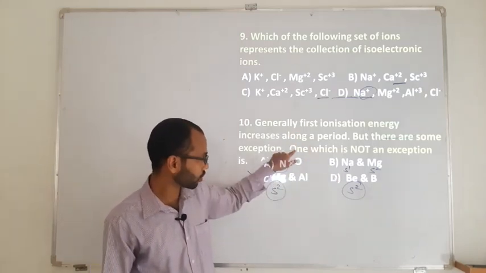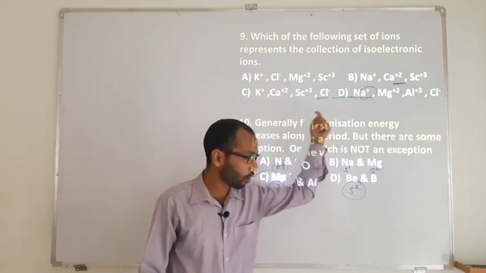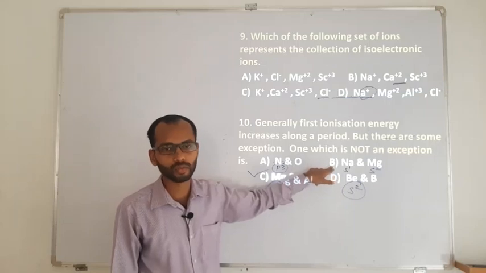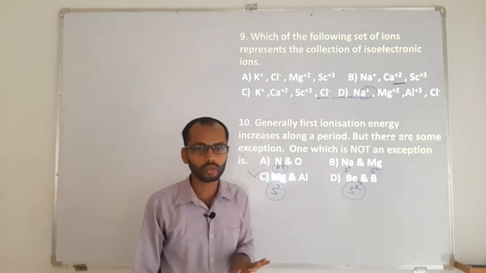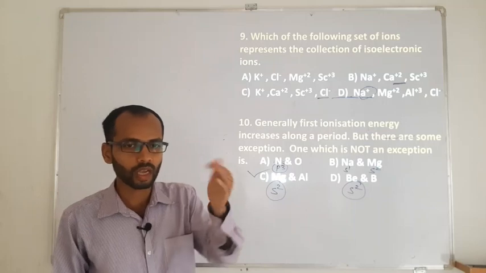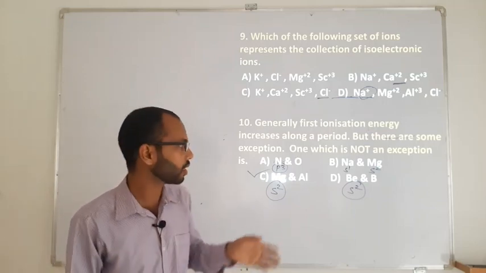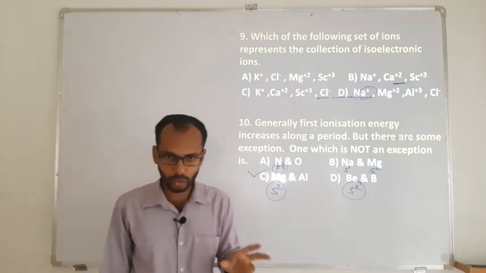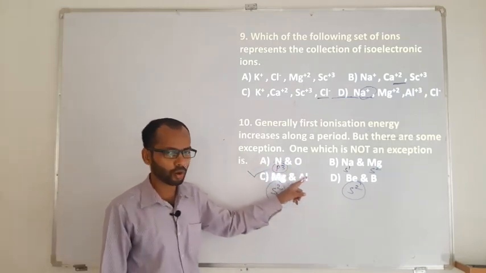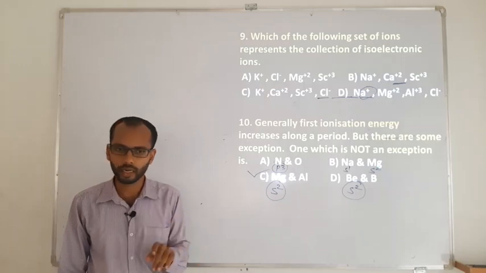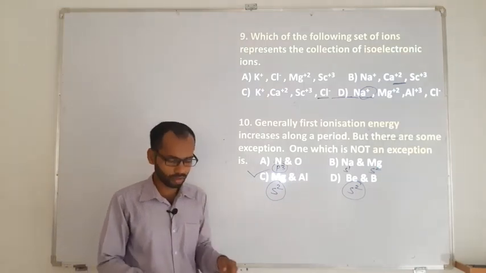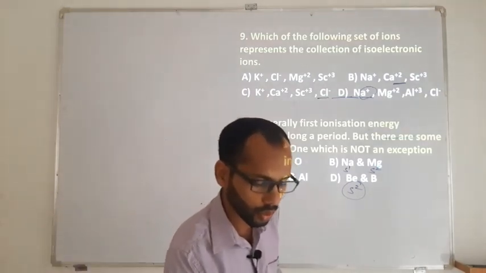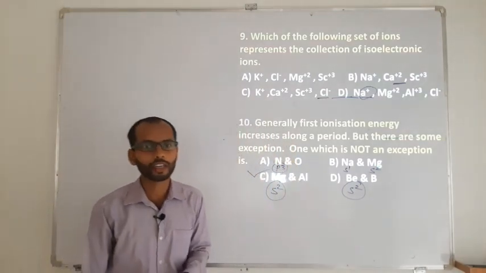So our question was which is not an exception. So this is going to be the right answer for the respective question. Sometimes the question itself takes some data, and that data can be taken in multiple ways. So as it can be taken in multiple ways, your approach should be proper. If you have a proper approach to the question, definitely you will end up with the right answer. So this is regarding some of the questions from the unit called classification of elements and periodicity.